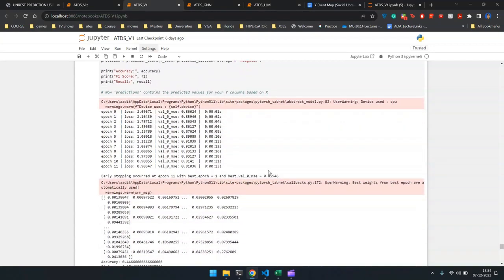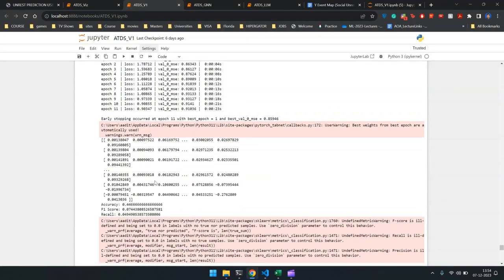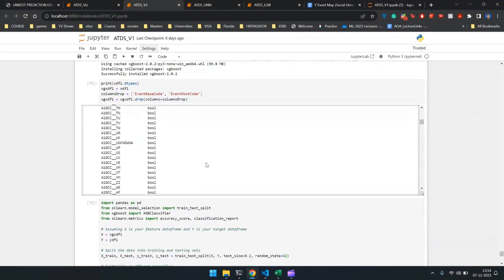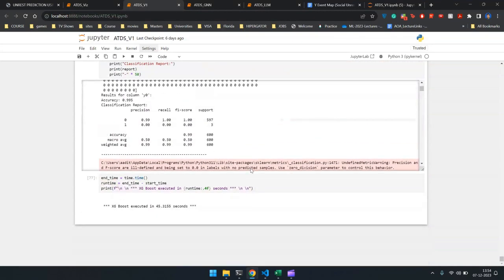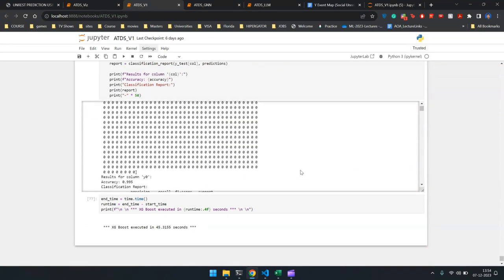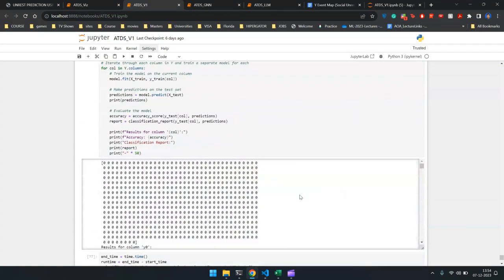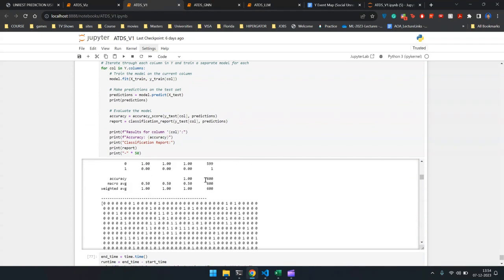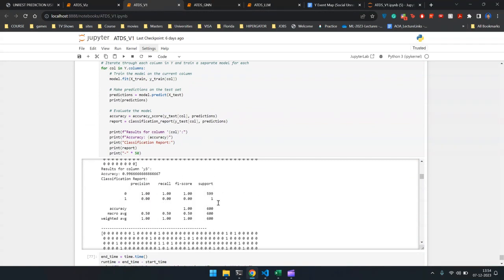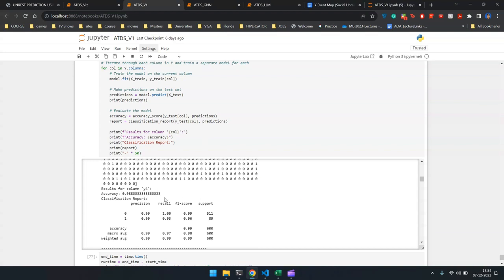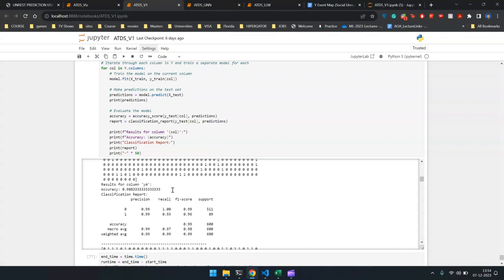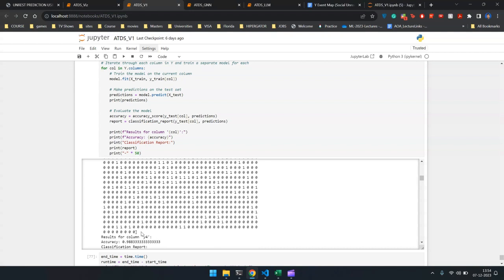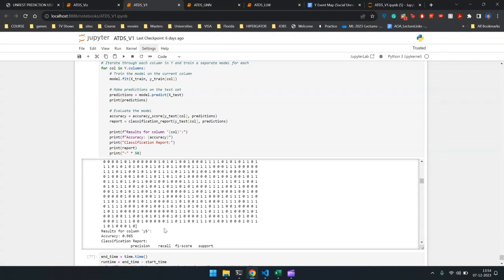So after running the TabNet Regressor, these are the predictions we got, and we're getting an accuracy of around 45%. But then when we move on to the XGBoost model, the XGBoost model was giving us very, very high prediction accuracies of over 90. And what the XGBoost model says is that on predictions on the test data, it's predicting a lot of peaceful protests and other protests. So as you can see, there are a lot of predictions being made for column Y4 and for column Y5.